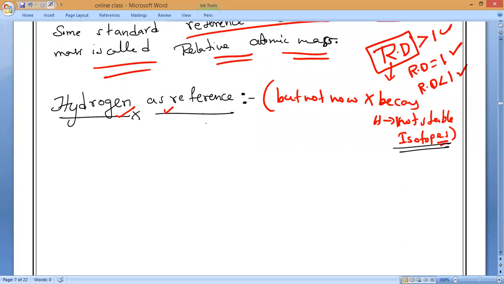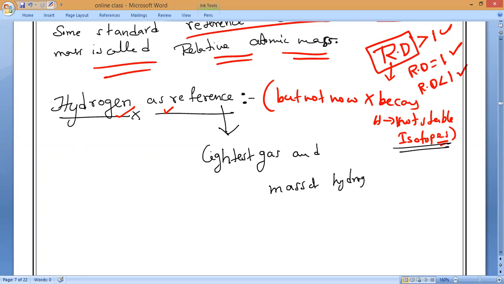So initially, hydrogen was taken as the reference, as we all know it is the lightest gas, and the mass of hydrogen was taken as 1 unit. The masses of other elements were compared with hydrogen. So how, sir? Let us see.